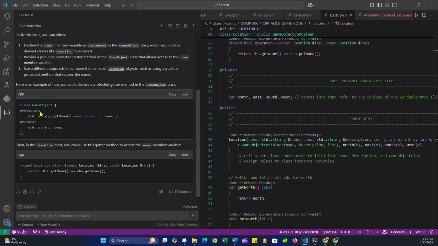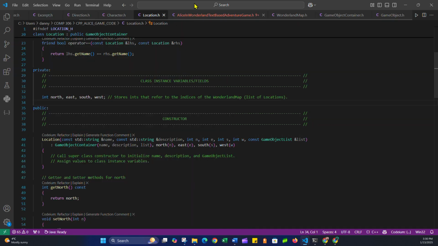Theoretically, protected is probably better than public, because you don't want anyone making a game object per se. Then in the location class, either way, you could use the getter method to access the name variable like this, but ultimately we had to override the equality operator. So that's how we fix that, and we'll come back with another error soon.